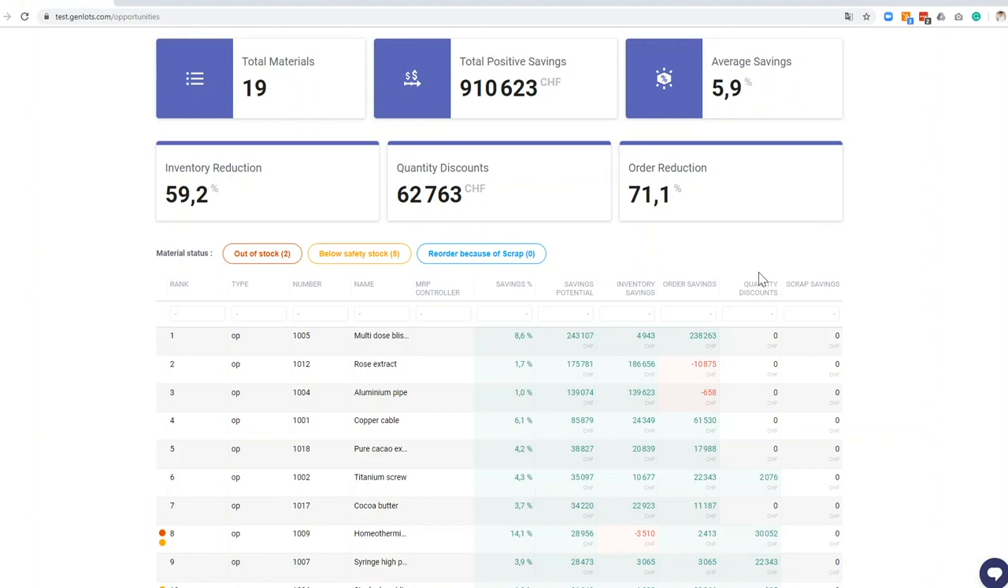Now, if we want to go for inventory savings, we can also just order by that, and we see, okay, there's a material which has a low relative savings to its absolute value, but we can actually save a lot of inventory by adapting the plan to the optimal plan as recommended by GenLots. So almost 200K savings by going to the GenLots order plan for this item, so I would want to look at it in more detail.